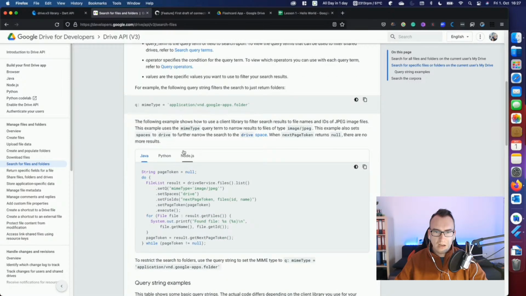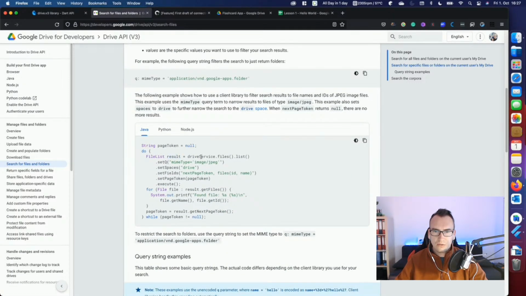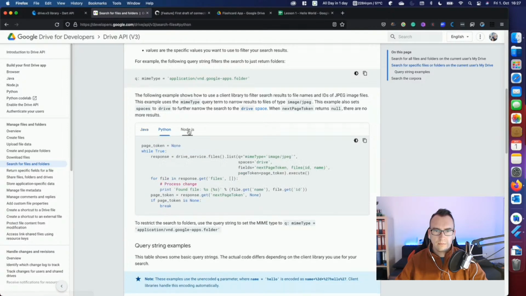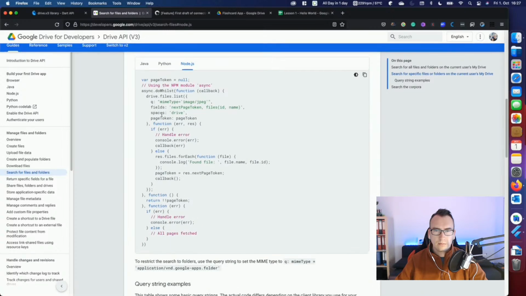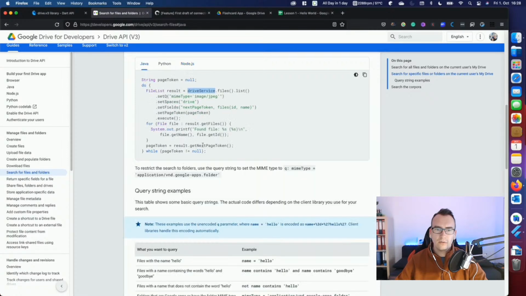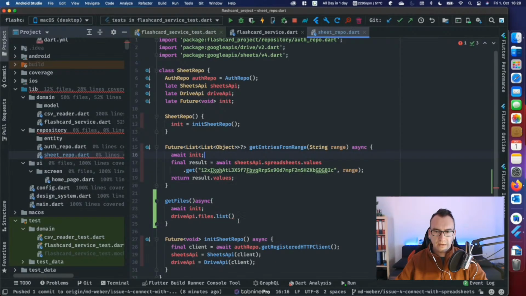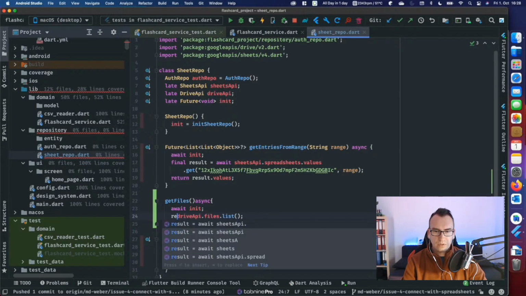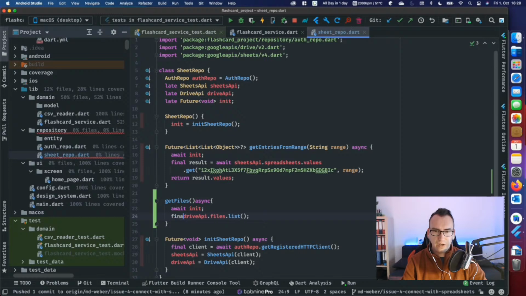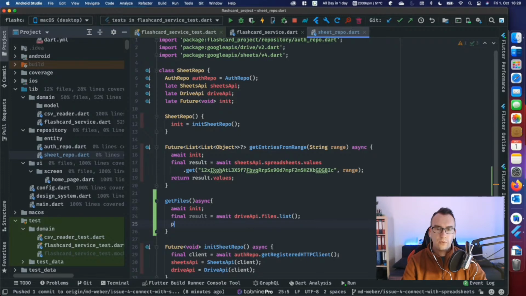So MIME type, Java, okay. Files, result, drive service, files, list, set queue, set space, set fields, execute. Okay. So it directly got everything. It doesn't need to provide anything. So we can try the same thing. So if we get this list and don't pass anything inside, we want to get a result. Final result equals await for this files list. And then we just print the result.